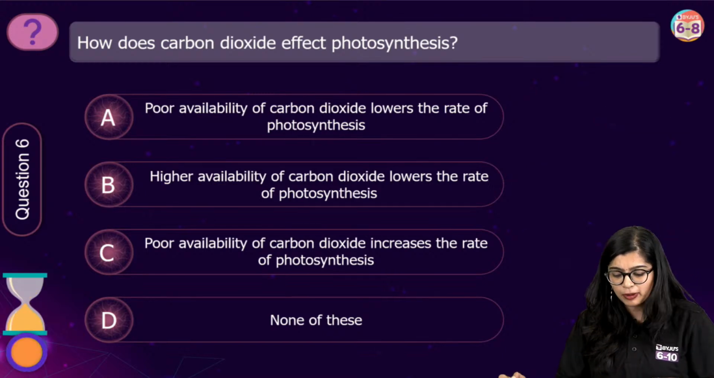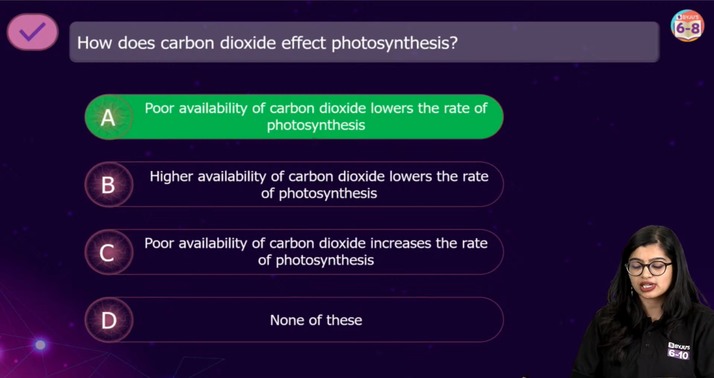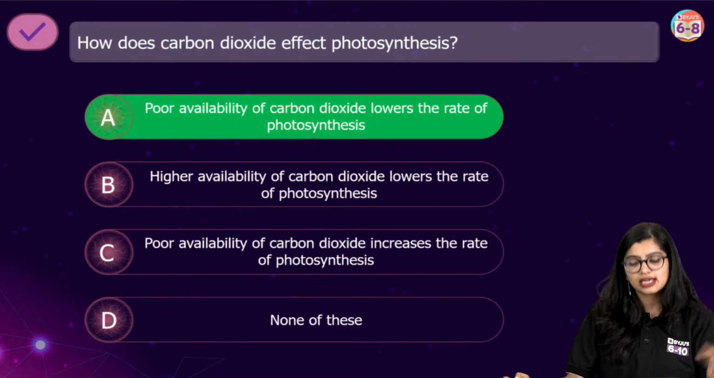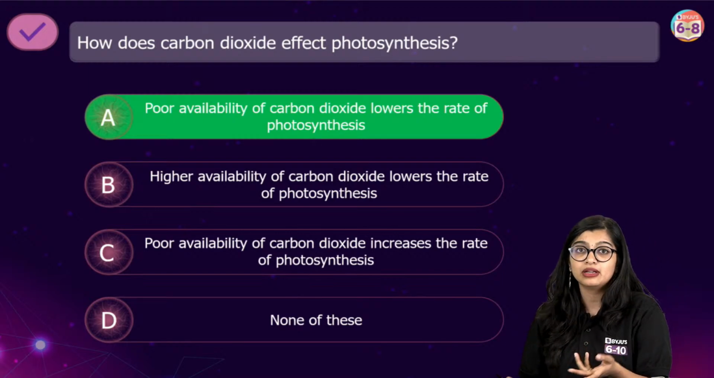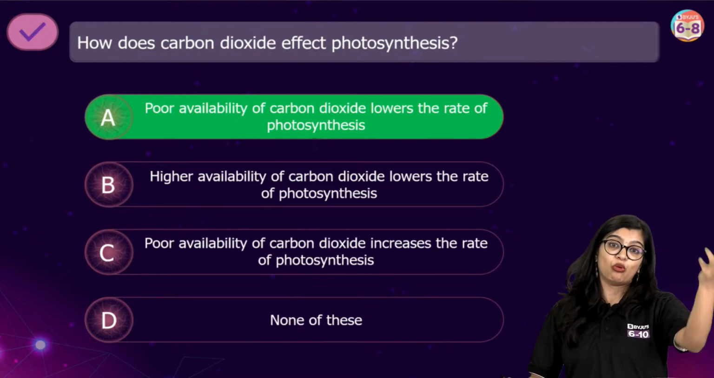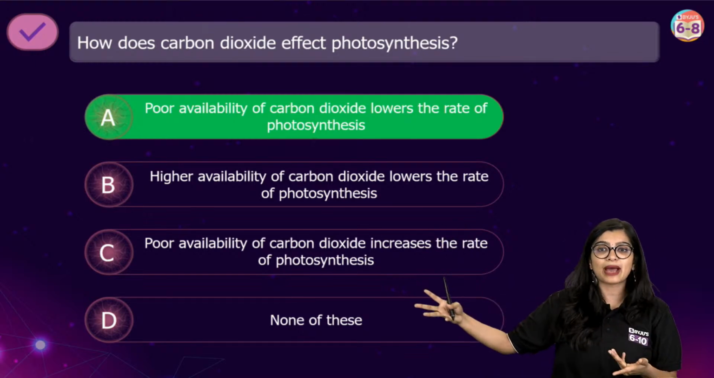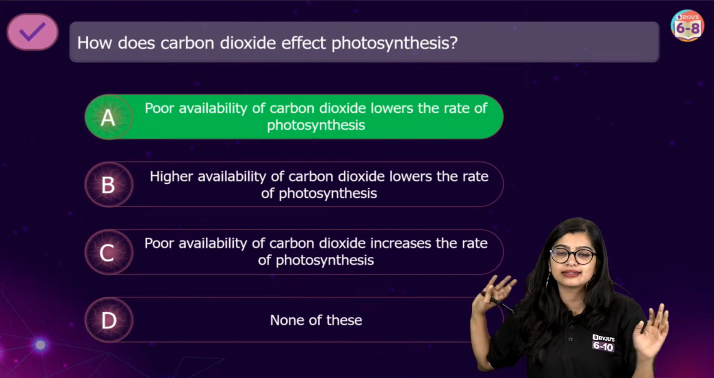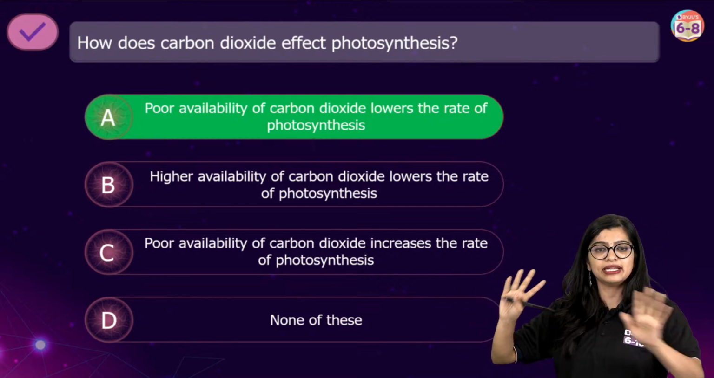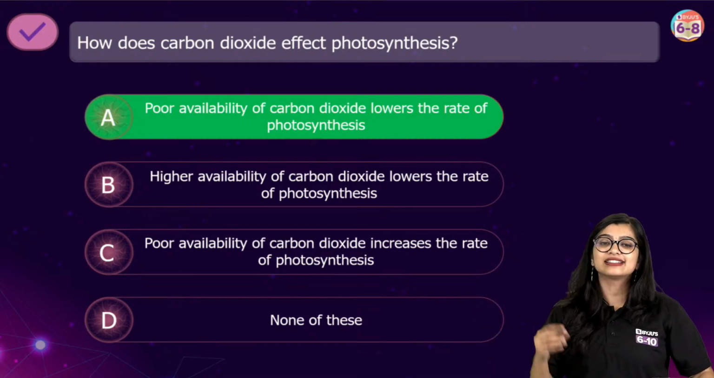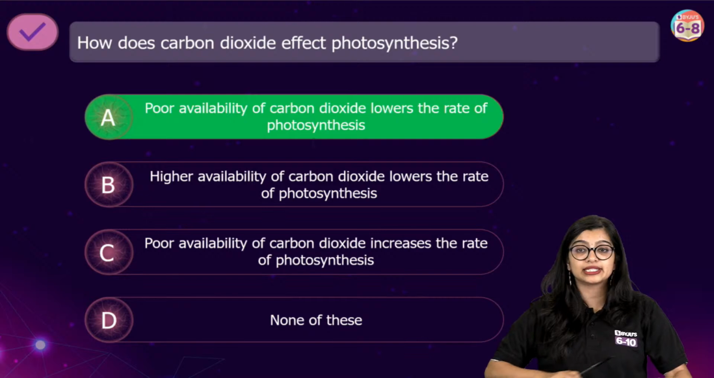So we know that in this particular case, the correct answer is poor availability of carbon dioxide lowers the rate of photosynthesis. Simple. If less carbon dioxide is there, then less photosynthesis will happen. It will not be that more carbon dioxide gives less photosynthesis unless there is some other parameter, but we are not considering all of that. At this point, we are just saying less carbon dioxide means less photosynthesis. This is not out of syllabus. This is application. This is competency.